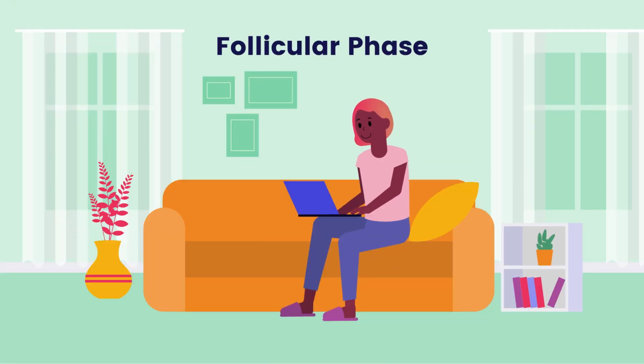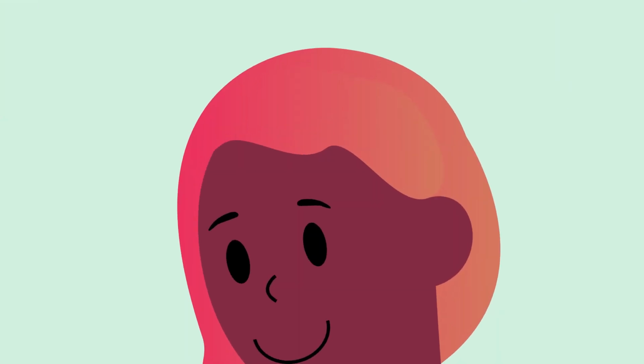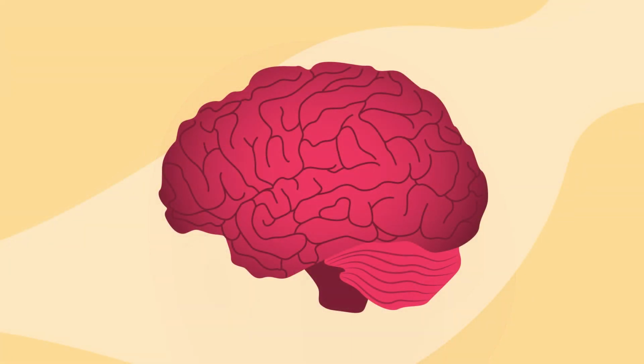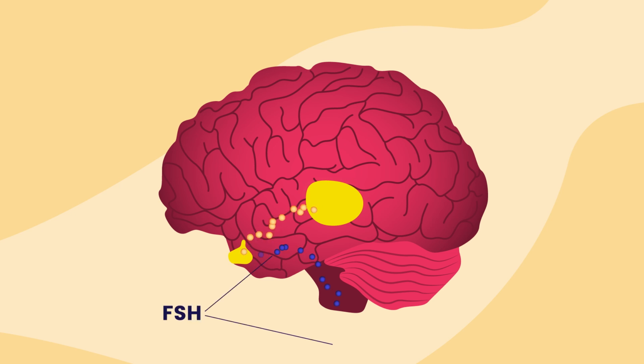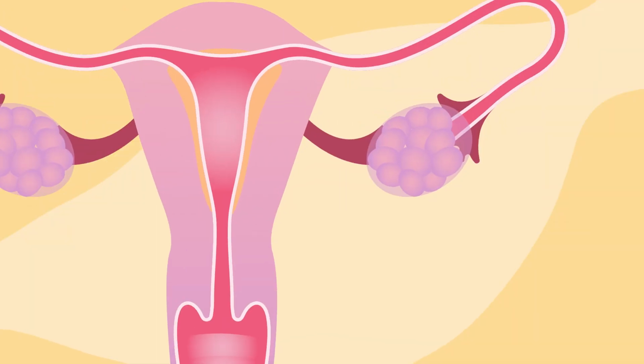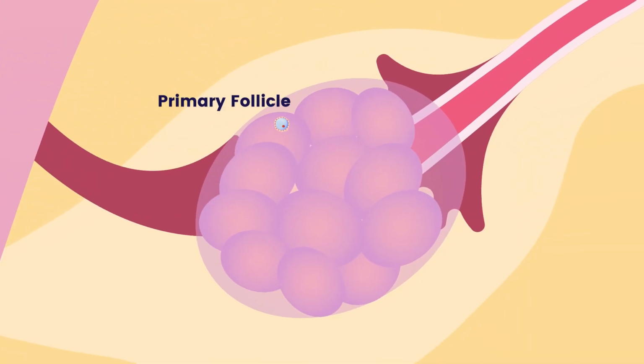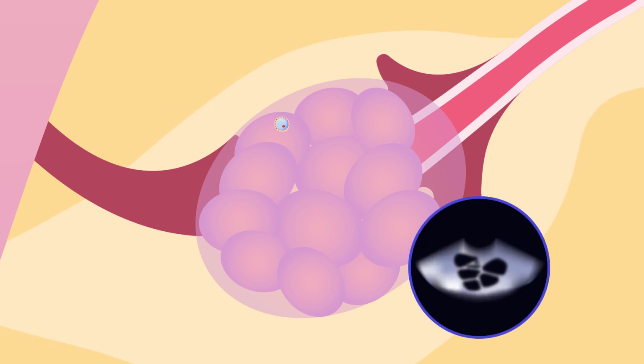The follicular phase overlaps with the menstrual phase. It begins on the first day of the period and ends with ovulation. In the brain, the hypothalamus sends a signal to the pituitary gland, causing it to release follicle-stimulating hormone, or FSH. FSH stimulates ovarian follicles, which are small fluid-filled structures that each contain an immature egg.